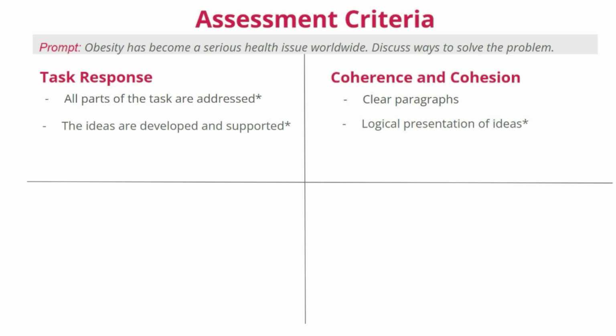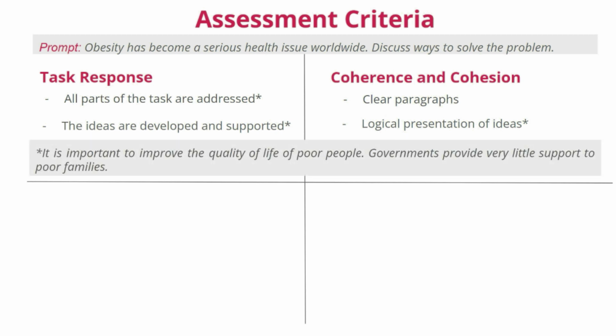For example, one of my students, in her response to the given prompt, wrote this. It is important to improve the quality of life of poor people. Governments provide very little support to poor families. Is there logic here? Not really, because looking at these two sentences, I do not understand how the quality of life is connected to the problem of obesity. And then, how can government support help solve the problem?